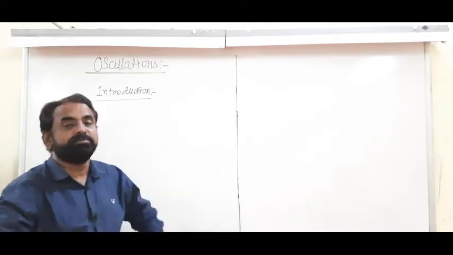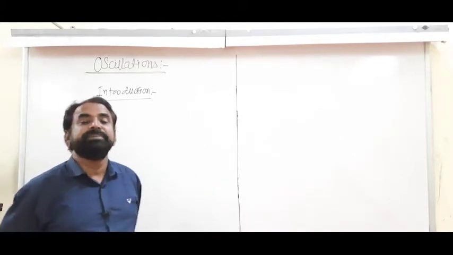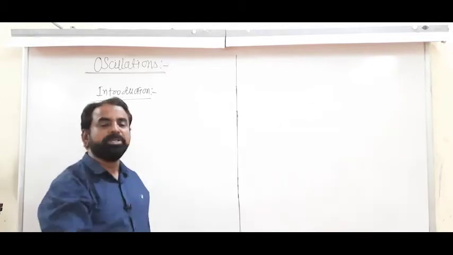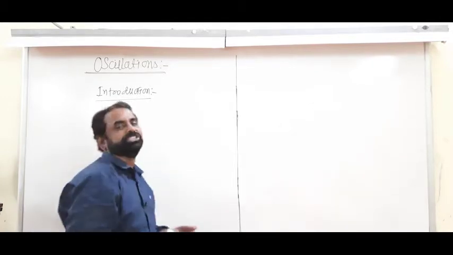What do you understand by the term oscillation? Oscillation means a set of movements of the particle about the mean position.